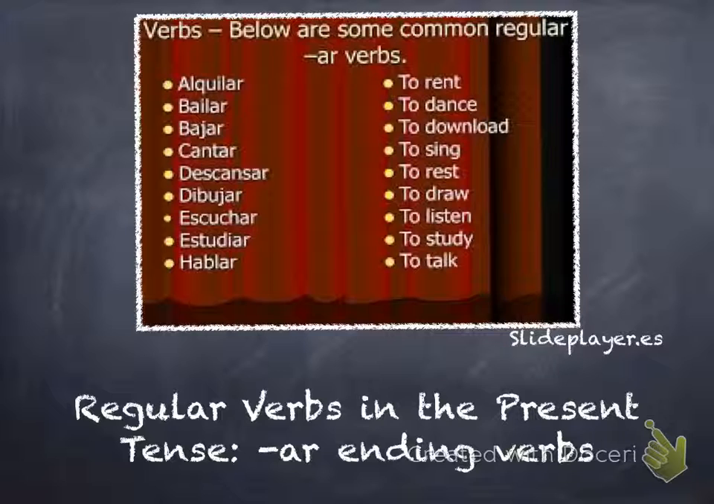Present tense means what? Do you remember? It means what you're doing right now. So, in this example here, we look at bailar, to dance, bajar, to download. So we're going to take the infinitive and then conjugate that depending on the subject of the sentence.